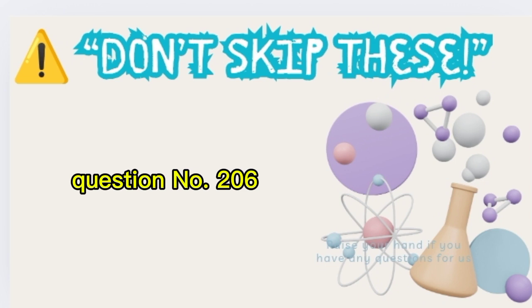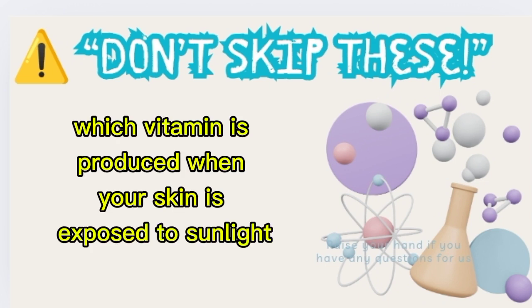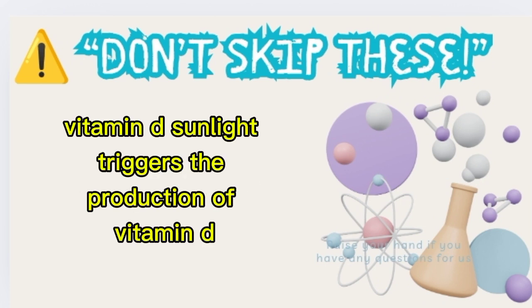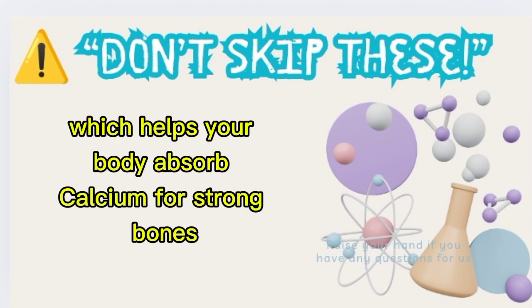Question number 206. Which vitamin is produced when your skin is exposed to sunlight? A. Vitamin A, B. Vitamin D, C. Vitamin C. Correct answer B. Vitamin D. Sunlight triggers the production of vitamin D, which helps your body absorb calcium for strong bones.